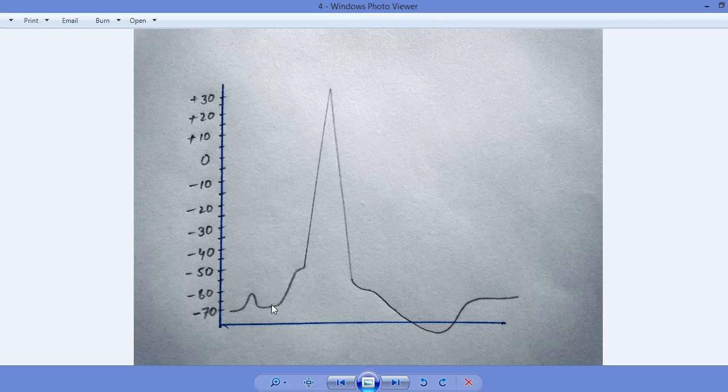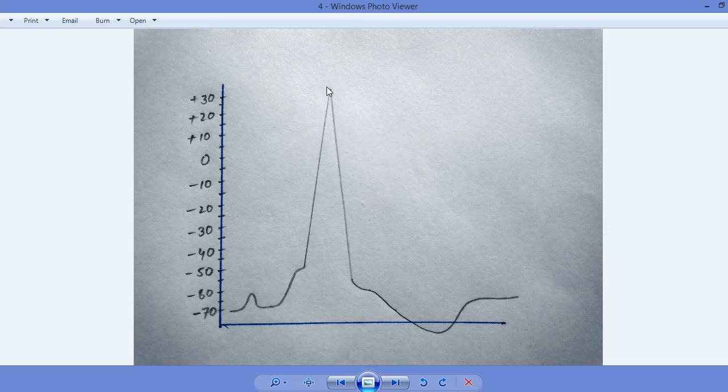But if, once again, the stimulus is given over here, and the intensity of that stimulus is very high, greater than 15, because that is from minus 70 to roughly 50, then it will evoke an action potential, and that action potential will show a very sharp peak over here.